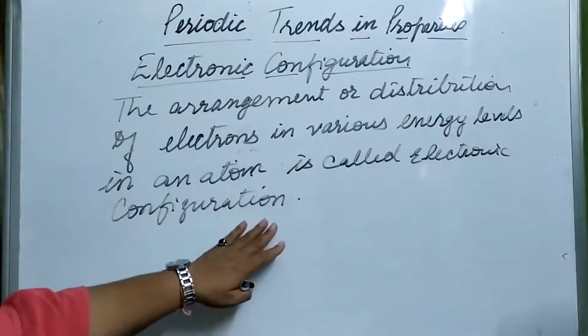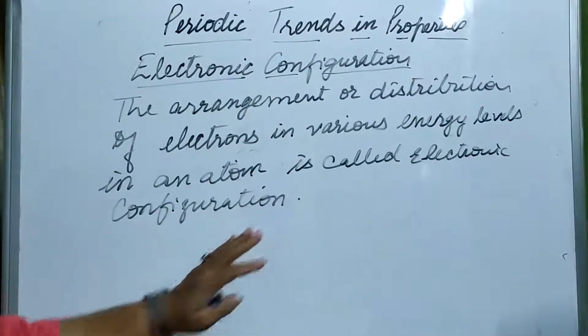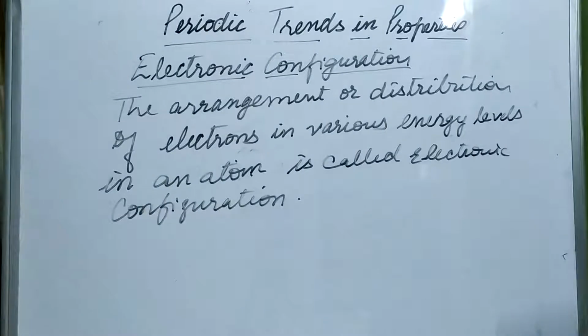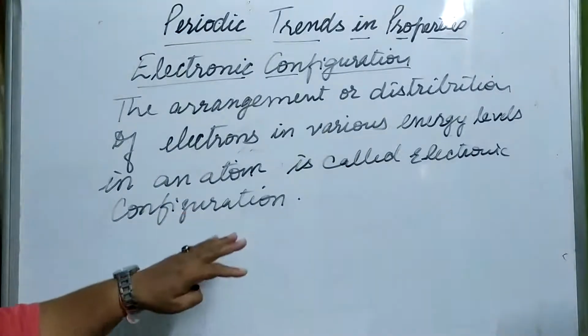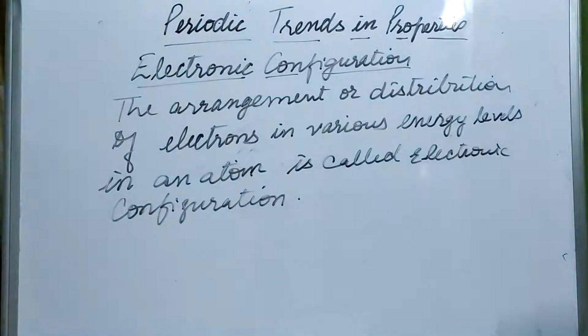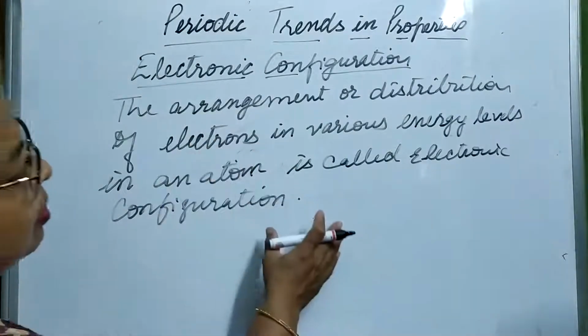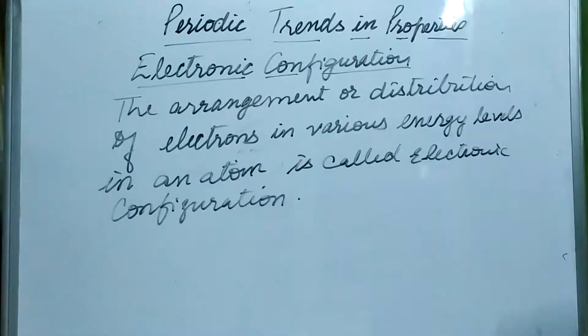Okay, or we can call it electronic structure also. So because of this electronic configuration, since it changes periodically when elements are arranged in order of increasing atomic number, this periodic change is responsible for the periodicity in properties.